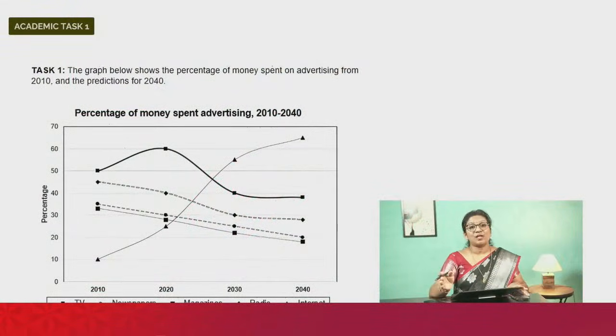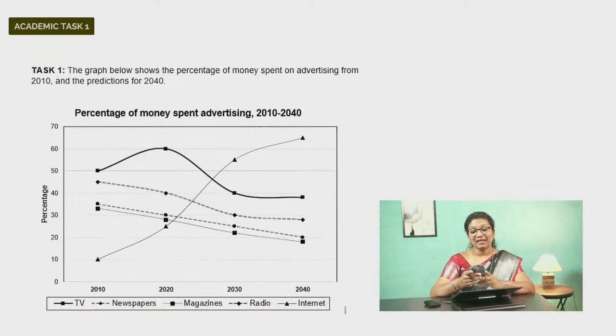All right, having said this, so this was the writing task 2 essay question for the academic question paper. I hope you're clear with how you can answer this. Now, let me take you to another question, the task 1 academic question. It was a line graph. I want you to show it on screen for everyone to see the question.